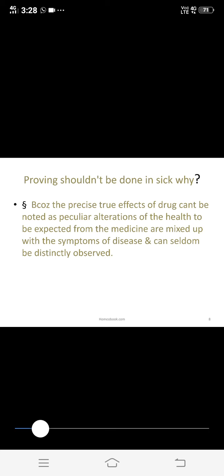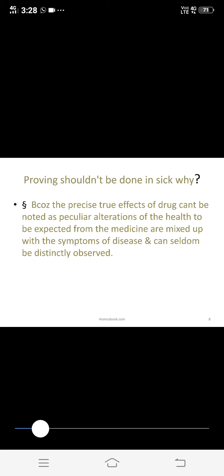the symptoms may get altered, that is, they may get cured, or they may get increased. The symptoms of that sick person may get increased or may get cured also, if the medicine is similar to the symptoms of that particular sick person. In that case, the natural disease of the sick person gets cured.